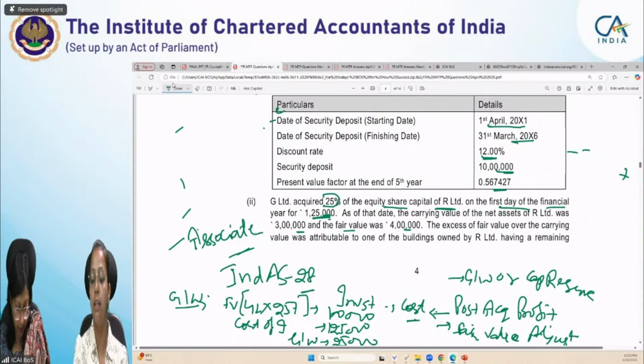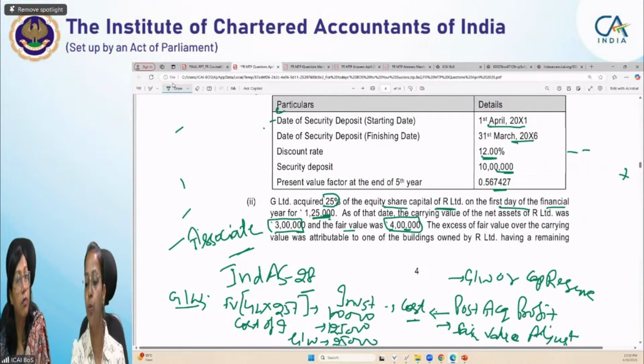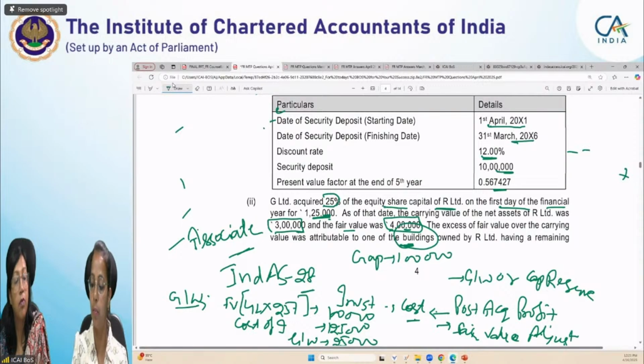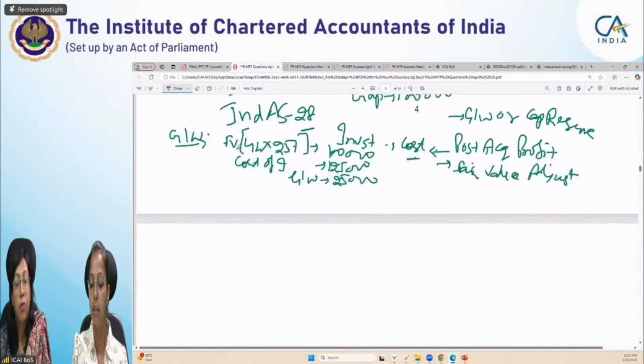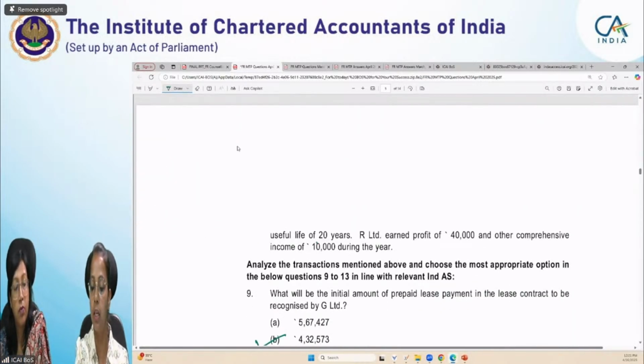Next, the excess of fair value over the carrying value was attributable to one of the buildings. See, in CFS we have taken fair value, that is 4 lakh. But in the books of R Limited, the carrying value is 3 lakh. So this difference of 1 lakh is attributable to one of the buildings. So this gap of 1 lakh will be allocated over the remaining useful life of 20 years.